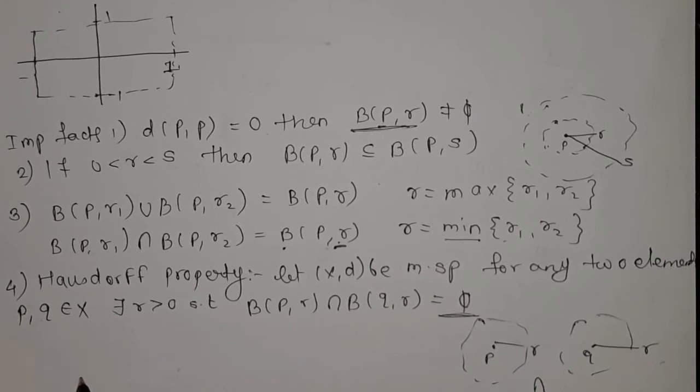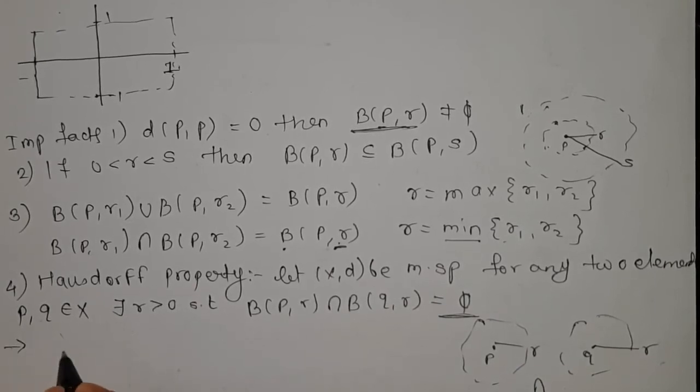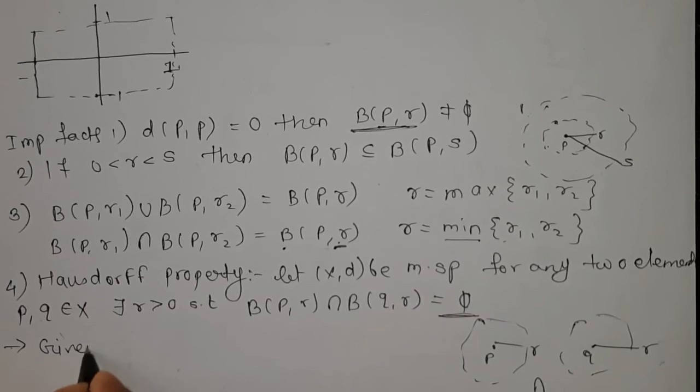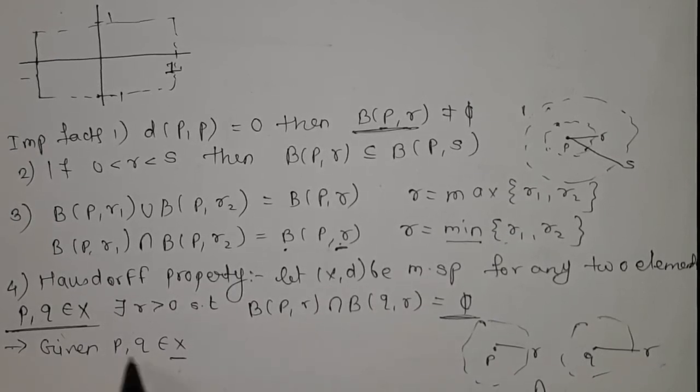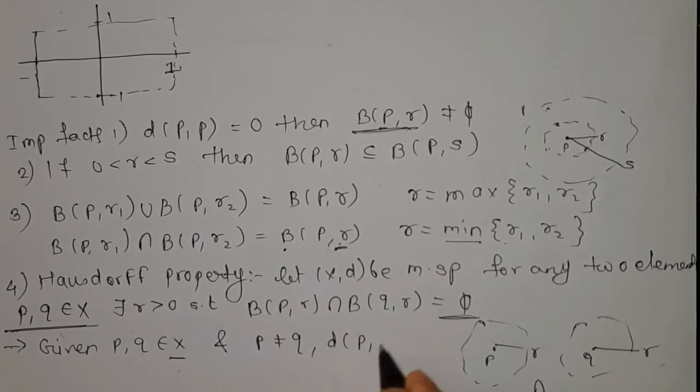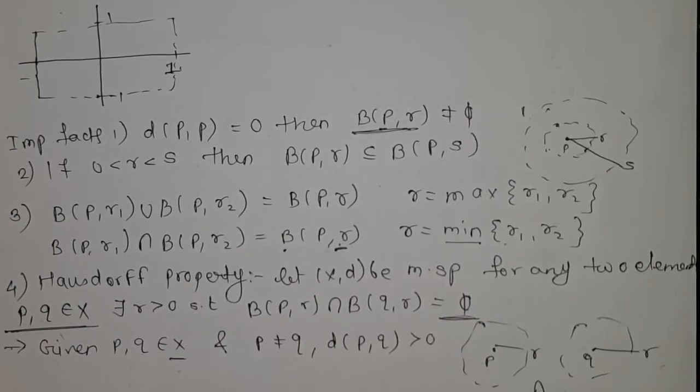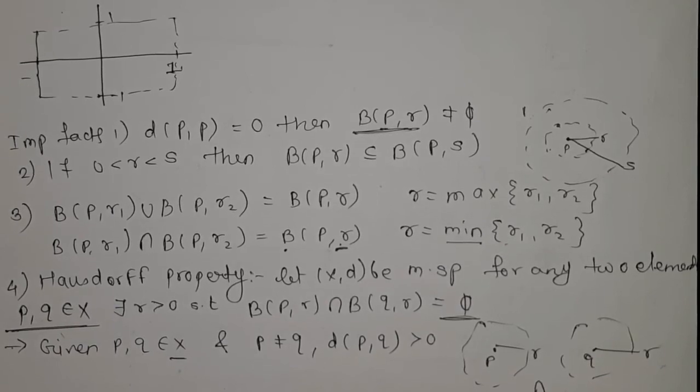Now if we have to prove this, how will we prove it? What is given to us? Two points, that is P, Q belonging to X. Here X is a metric space, P, Q belonging to X means P is not equal to Q and the distance between P and Q is greater than 0. If it is not greater than 0, then P is equal to Q, which means this is the circle which we got.